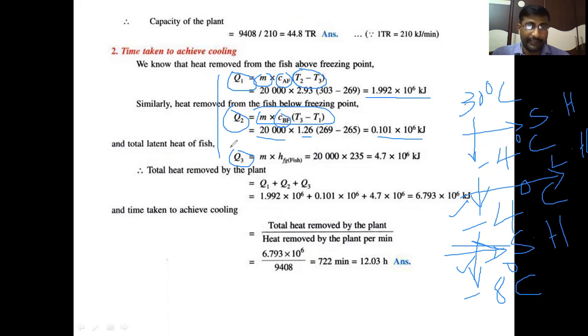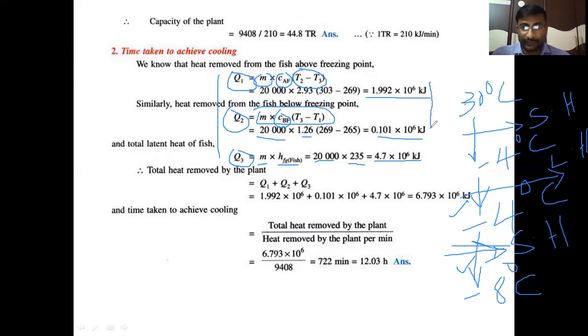And the total latent heat of fish is the mass of fish multiplied by the latent heat per kg, hfg for fish. 20,000 into 235 is given as the latent heat of fish per kg. Then we will get the total amount of heat to be removed. The total amount of latent heat to be removed is 4.7 into 10 to the power of 6 kilojoules.